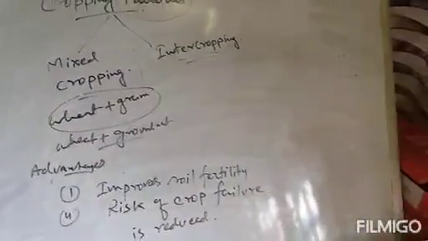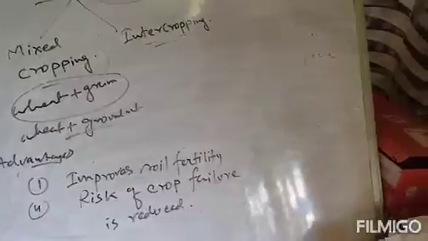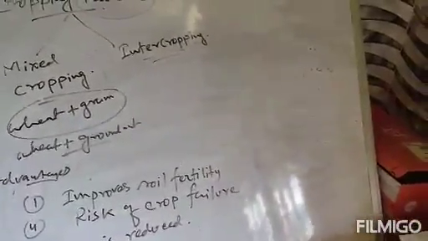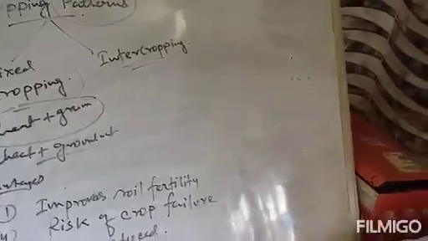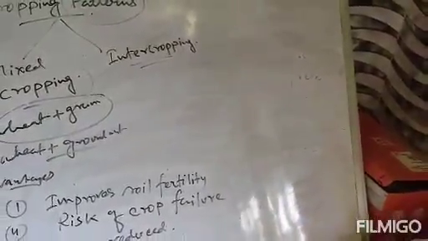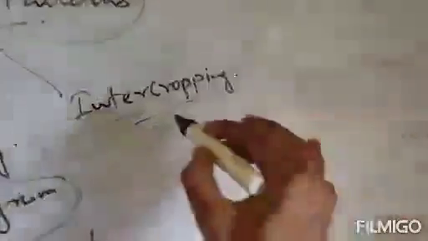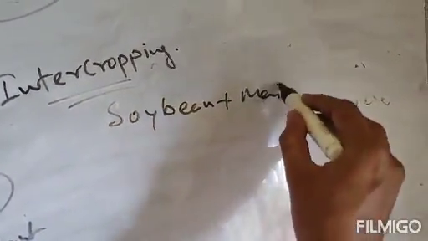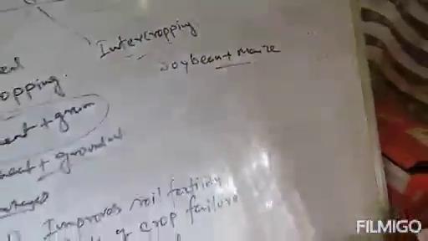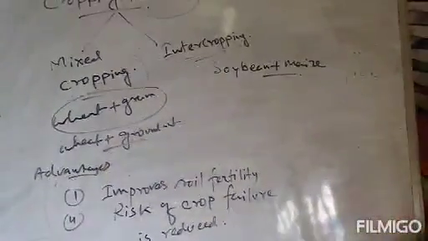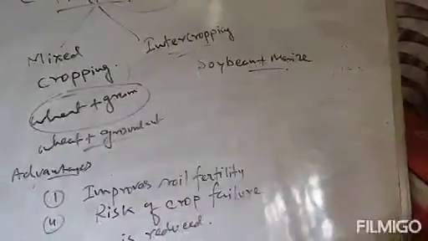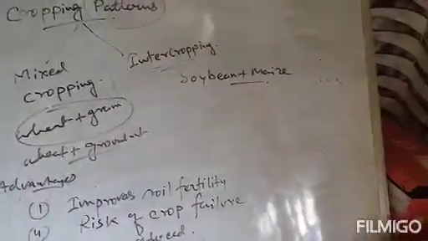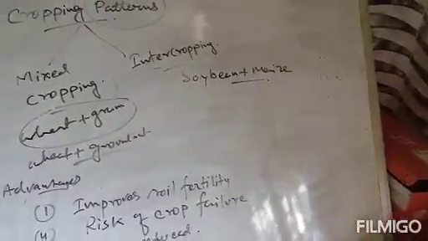Clear? Now in intercropping, suppose you are growing soybean and maize. Two or more crops can be grown simultaneously, but you have to maintain the required, definite pattern. So you can grow two crops simultaneously on the same field, but you have to maintain a definite pattern.